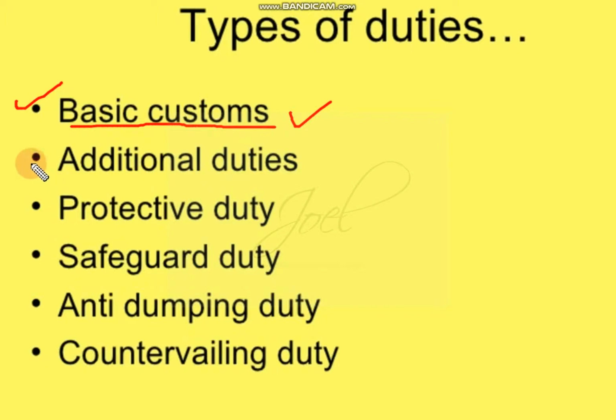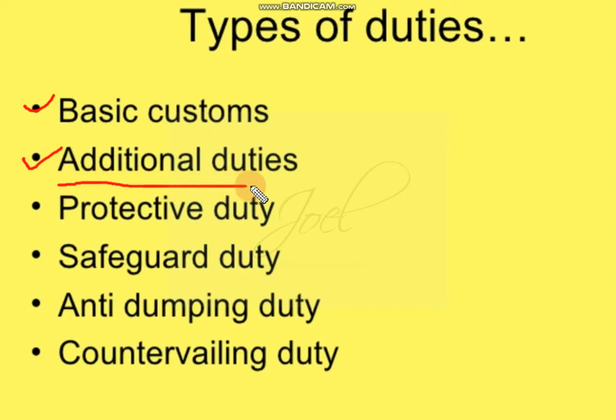Yes. Next, additional duties. See, along with this basic customs duty, there are various additional duties which will be considered as per the customs law. Now, what are these additional duties? See, for example, you are importing one product, maybe one pen from a foreign country. Now, tax for that particular pen in India may be 10%. So the tax for the similar product in India may be 10%. So that rate will be charged as additional duty.